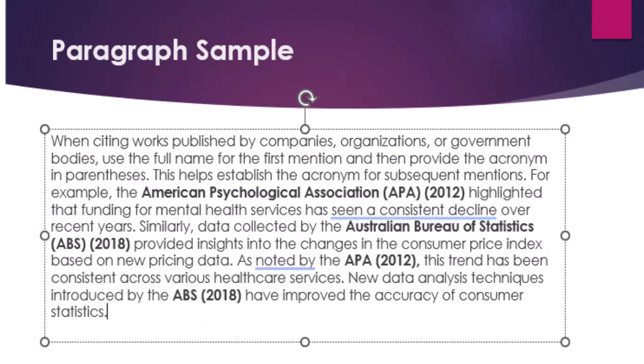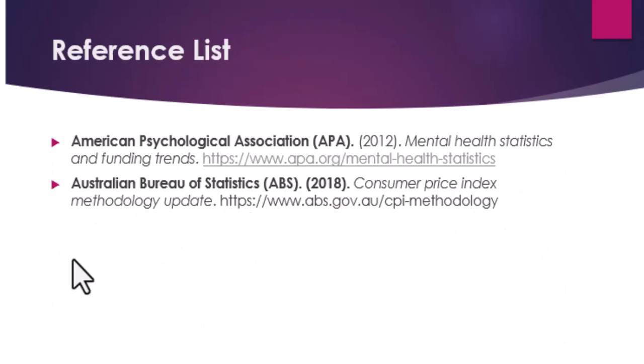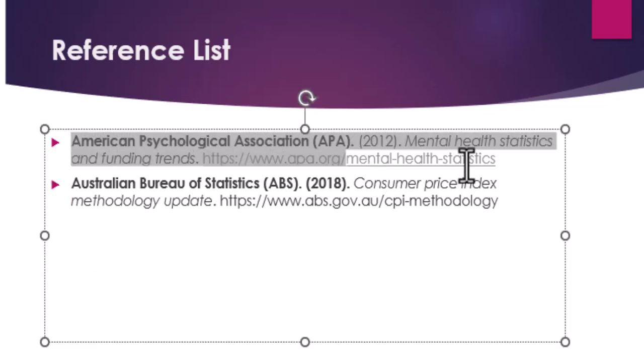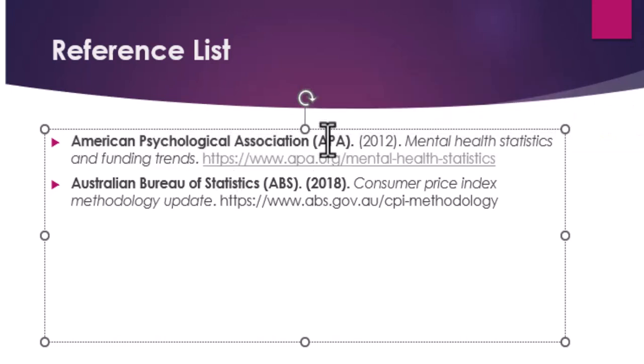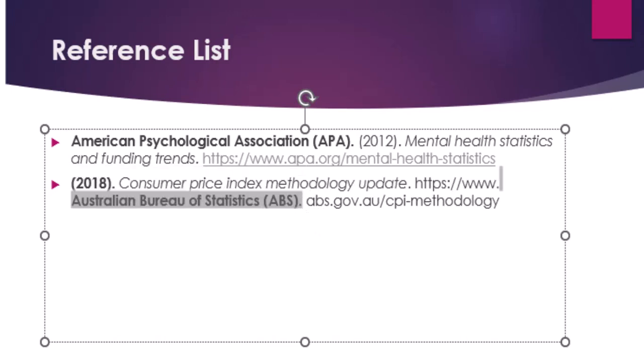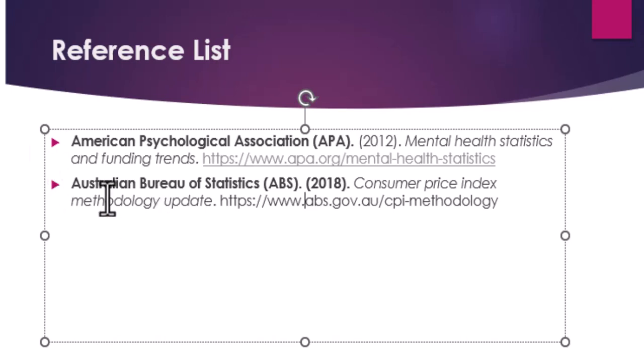So let us look at how the reference should appear. You can see this is the reference for the American Psychological Association. Also for the reference, you put the full name and then the acronym. The same case for the Australian Bureau of Statistics: you put the full name and then the acronym in brackets. So that is how you do your citations for a company, an organization, or a government body.